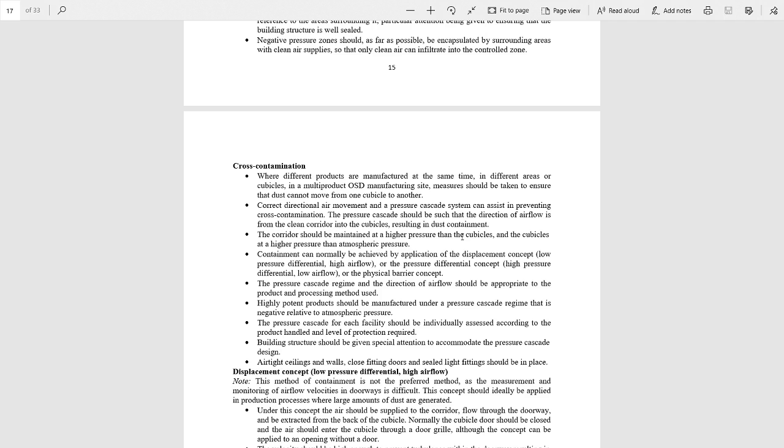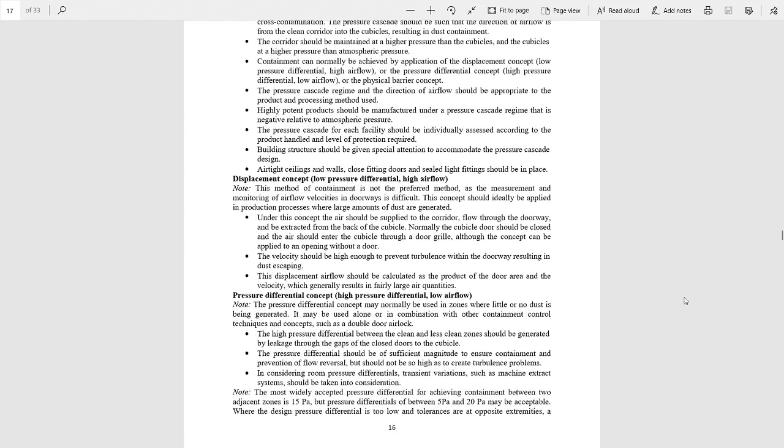Correct directional air movement and a pressure cascade system can assist in preventing cross contamination. The corridor should be maintained at higher pressure than the cubicles, and the cubicles at a higher pressure than the atmospheric pressure. This is how the air pressure can prevent the cross contamination of the product. Now building structures should be given special attention to accommodate the pressure cascade design.